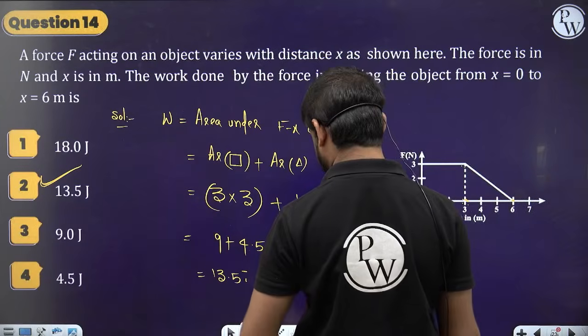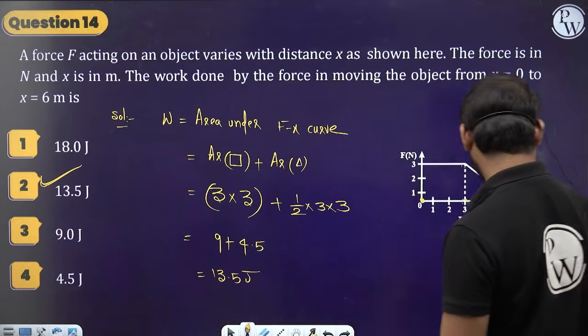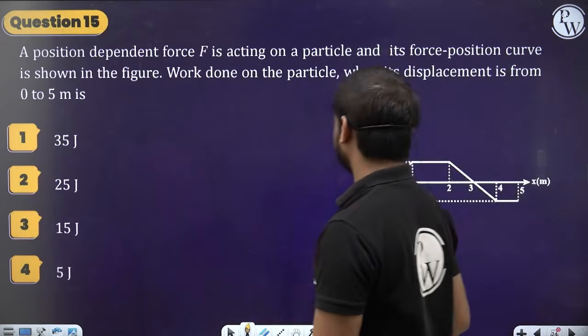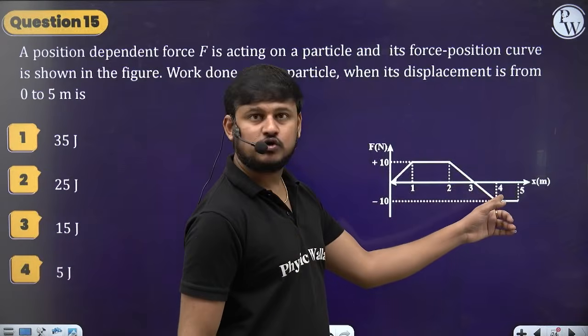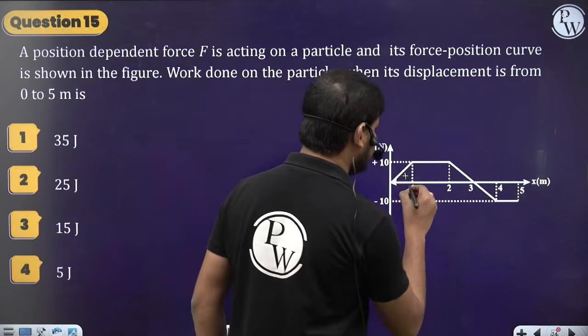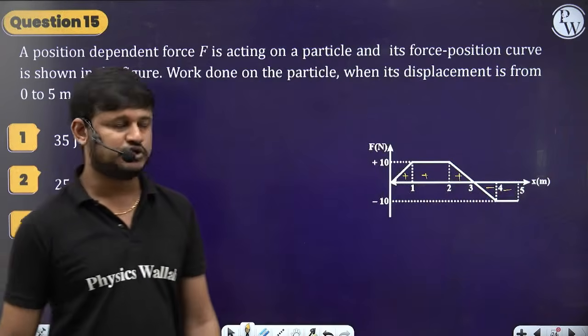Clear, guys? Understood? Everyone? Chalo. So see, if the area is given, if the shape is on the downside, you should take this as positive area, this as positive area, this as positive area, and these two as negative areas you should consider.